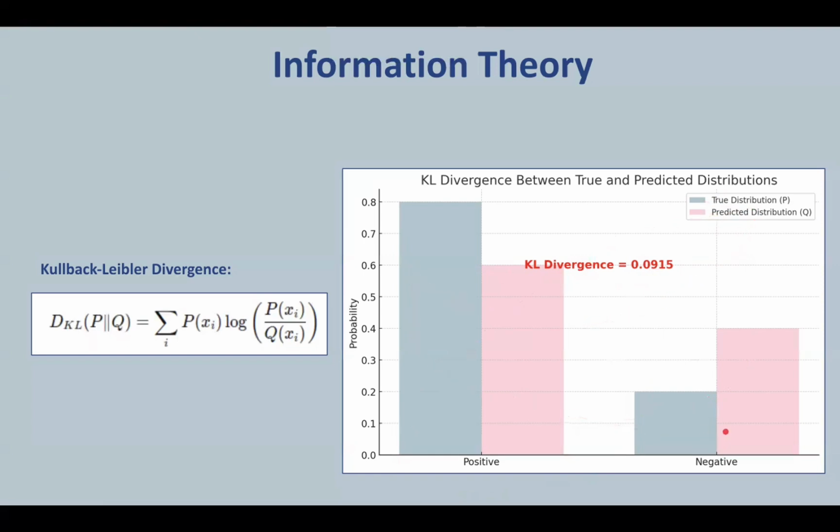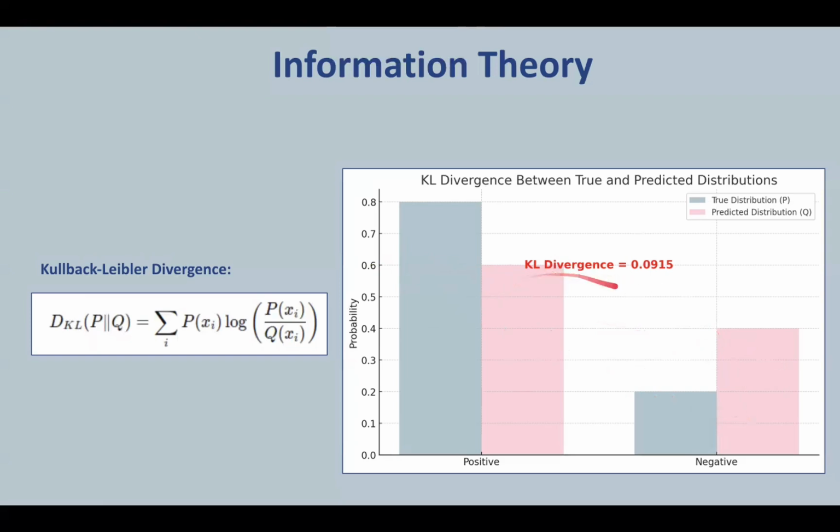Here, the light blue bars represent the true distribution, where the true probability of the positive class is 0.8 and obviously the negative class is 0.2. And the light pink bars show the predicted distribution Q, where the model predicts the positive class with a probability of 0.6 and the negative class with a probability of 0.4.